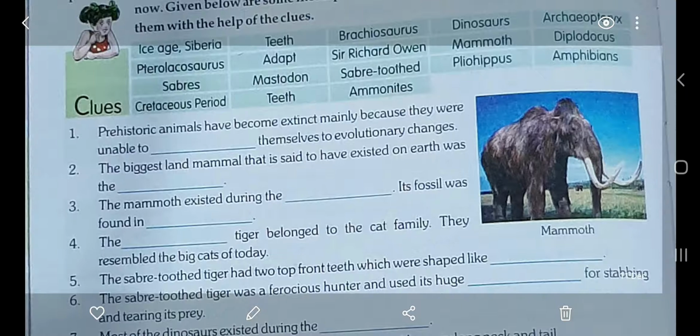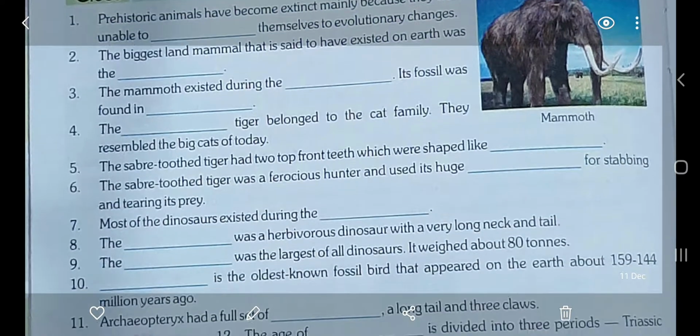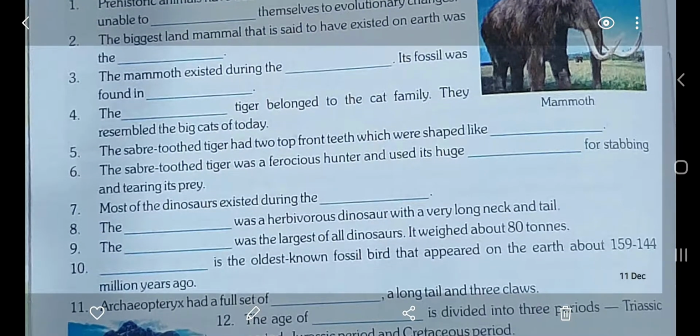Okay. Question number 6. The saber-toothed tiger was a ferocious hunter, and ferocious means fierce. It used its huge dash for stabbing and tearing its prey. Used its huge teeth. Okay, so with the help of its teeth, it used to stab and tear its prey.